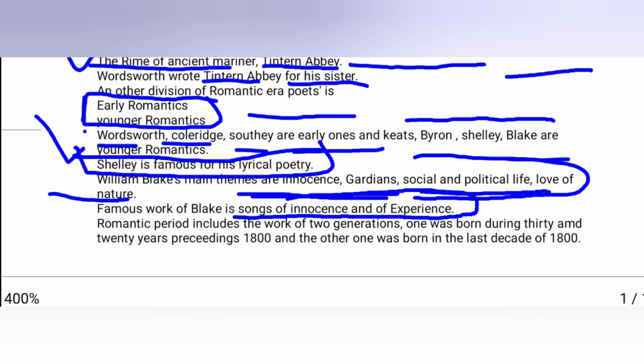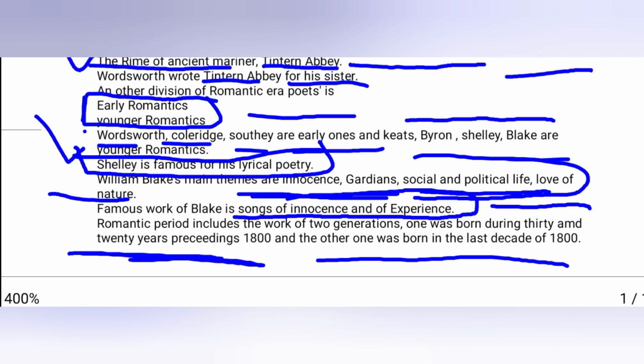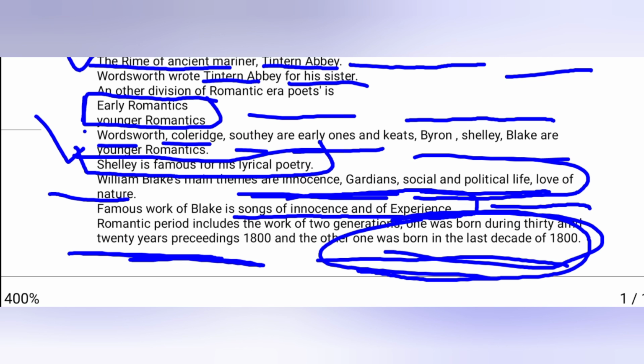That generation was born during the 30 to 20 years preceding 1800, in the 18th century. The other generation is Keats, Byron, and Shelley. These are the writers belonging to the second generation, and that generation was born in the last decade of the 18th century. So that's everything about the romantic era.